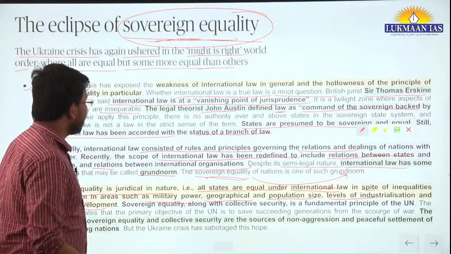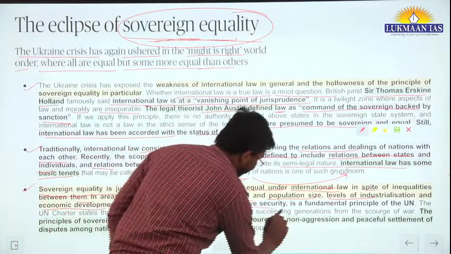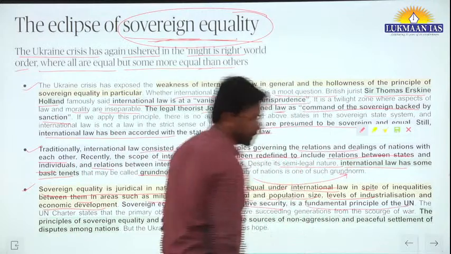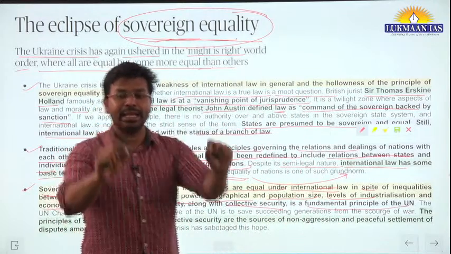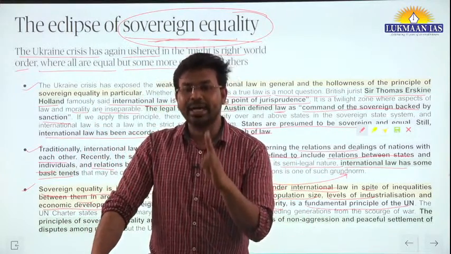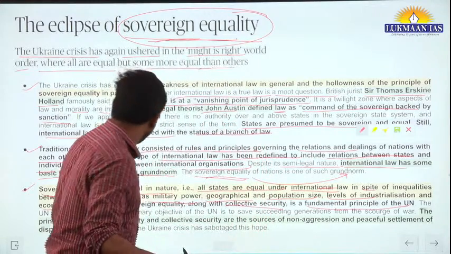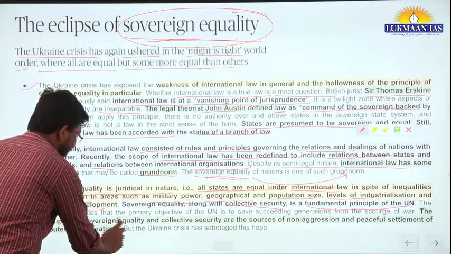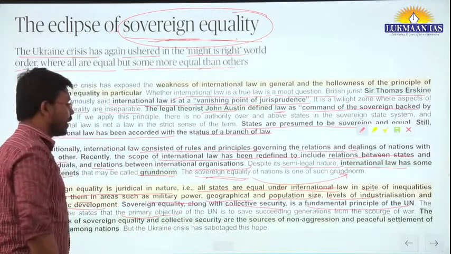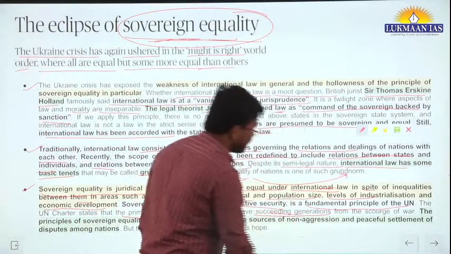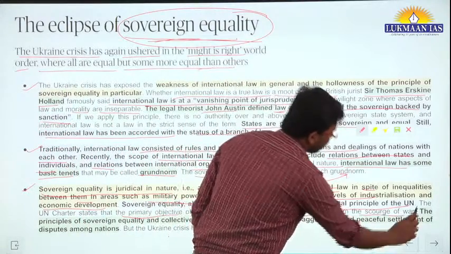Sovereign equality, along with collective security, is a fundamental principle of the United Nations organization. The UN Charter states that the primary objective of the United Nations is to save succeeding generations from the scourge of war.